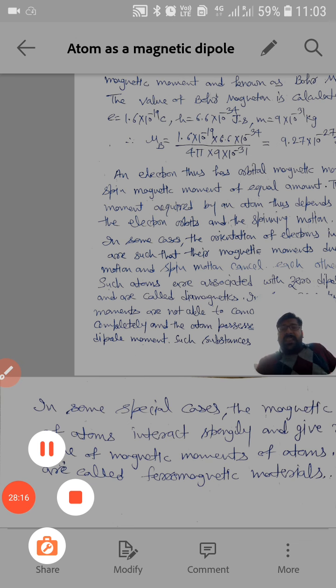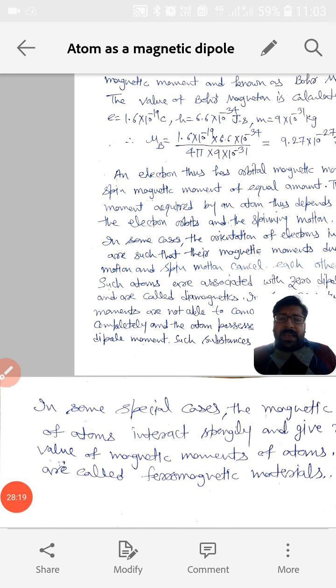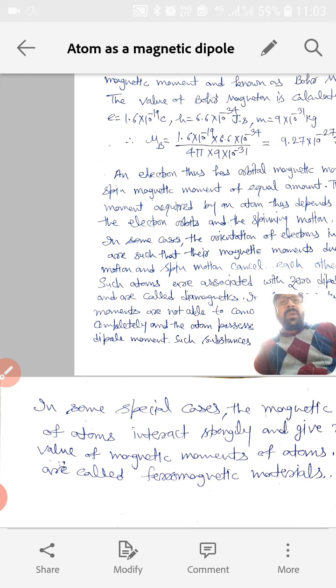So this is the reason. See, what we have calculated in this article is the magnetic moment due to an electron which revolves around the nucleus in an atom. But then we observe that this is the case for each and every atom of the periodic table, the same thing is going on. Electrons are revolving around the nucleus, but then we see that not all materials show magnetic nature. Then what is the cause of that? Why are all materials not magnetic in nature?